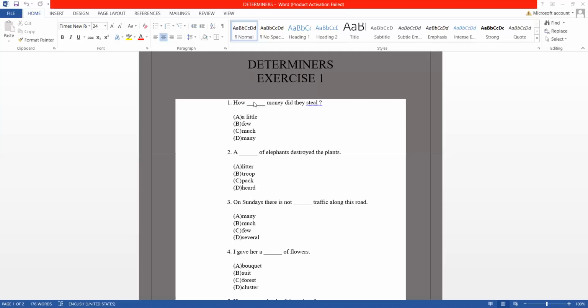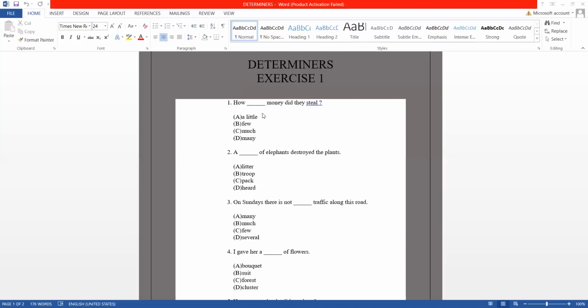This involves things as little as collective nouns, articles, this, that, these. All these come under determiners. This is no big thing; you are aware of it ever since you started reading this language.